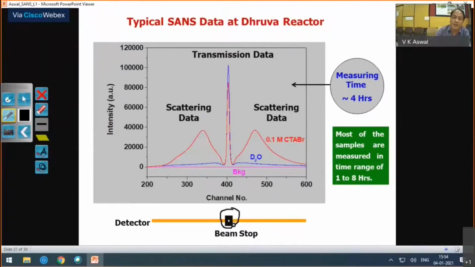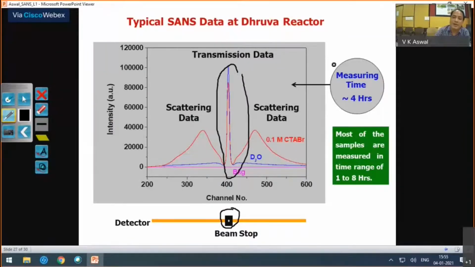So what we have done is put a small hole of millimeter size in the beam stop, and it allows a small fraction of transmitted neutrons to pass through the beam stop and be detected by the detector, which is comparable to the scattering patterns. So this is your transmission data in the center, and on both sides of the transmission data you have the scattering patterns. It has to be symmetric for isotropic samples.